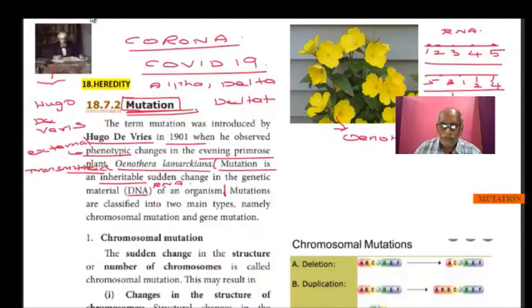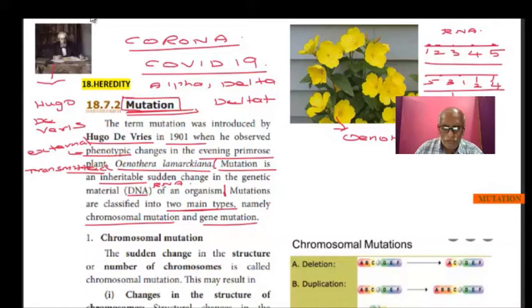So what is mutation? Again I am reminding you, mutation is an inheritable sudden change in the genetic material of an organism. It may be either a DNA or a RNA. On the basis of how the mutations occur, they are classified into two types. One is a chromosomal mutation, another one is a gene mutation.